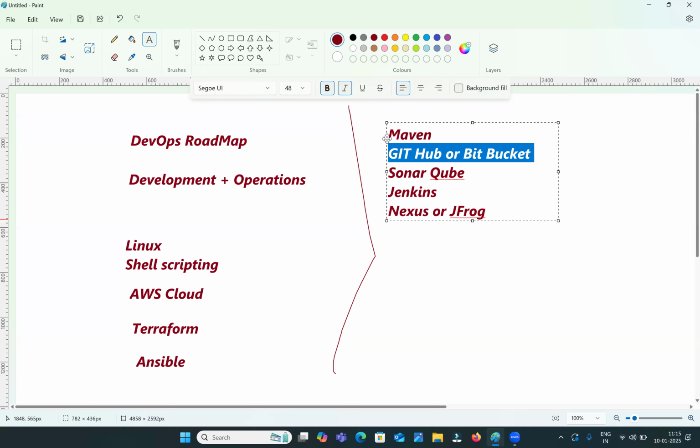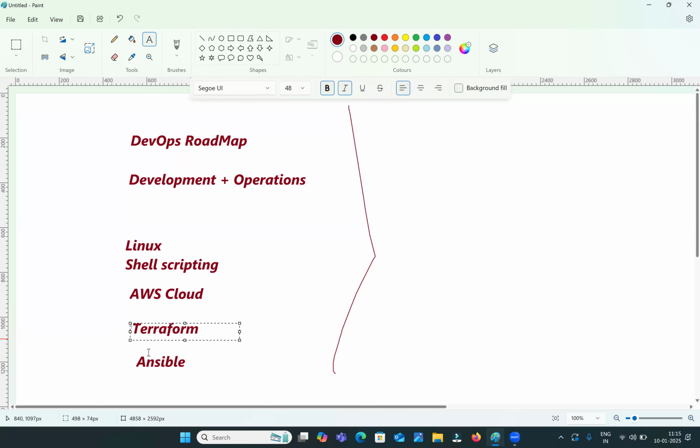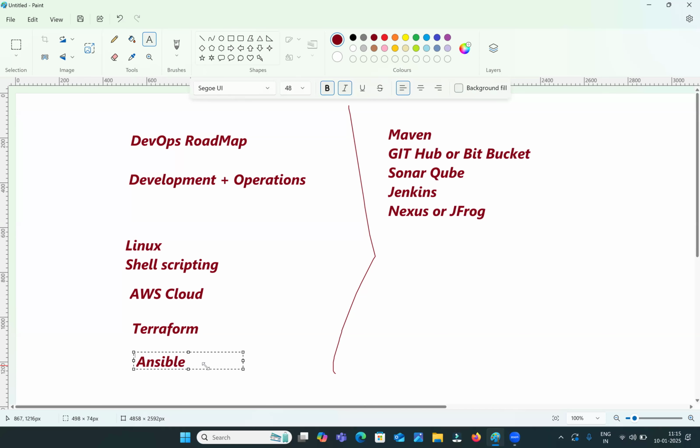In this DevOps syllabus only, we are going to cover Terraform and Ansible also. But before going to discuss Terraform, you should have very strong hands-on experience on the AWS cloud services.